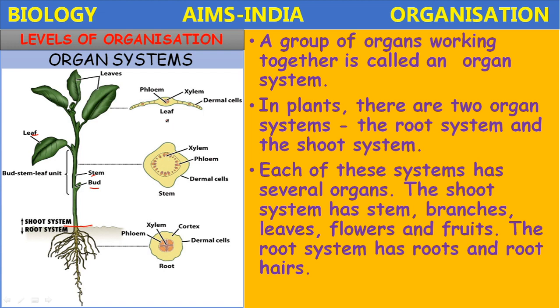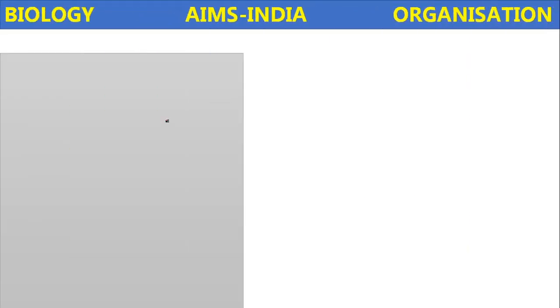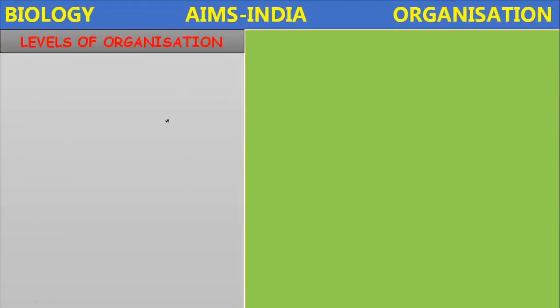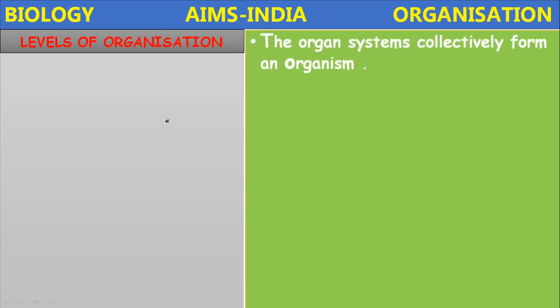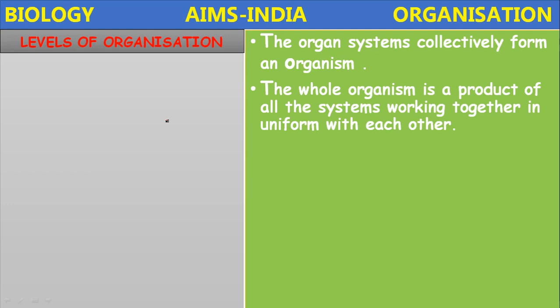Epithelial tissue, connective tissue, muscular tissue, and nervous tissue. So how is the organism formed? Let us go to the next level of organization. The organ systems collectively form an organism. The whole organism is a product of all the systems working together in uniform with each other.